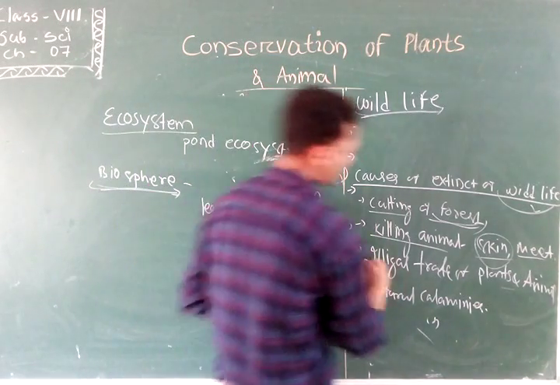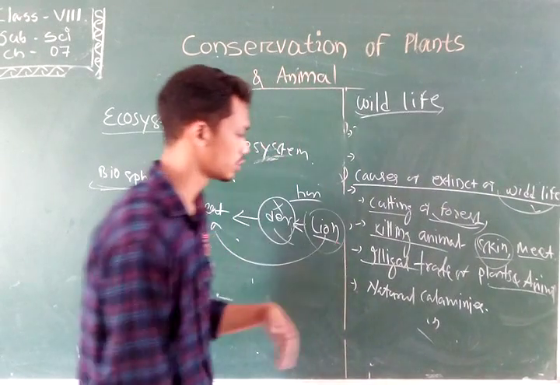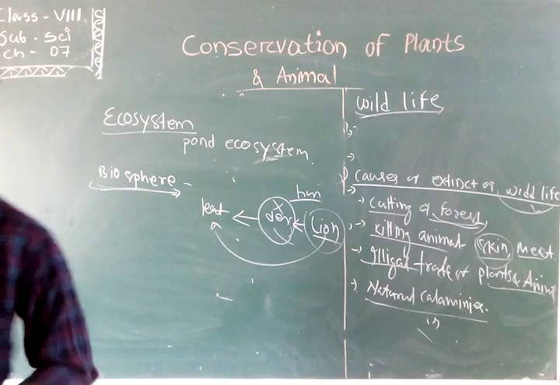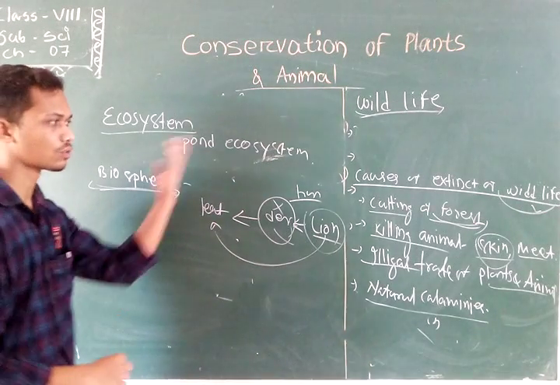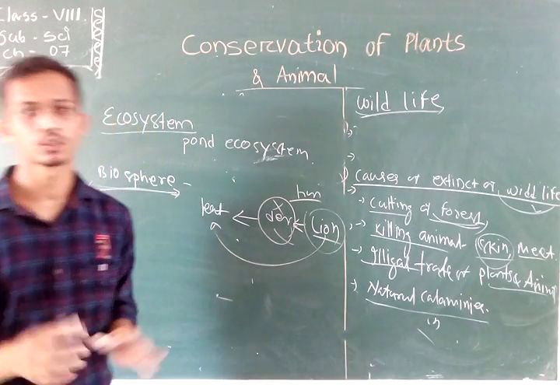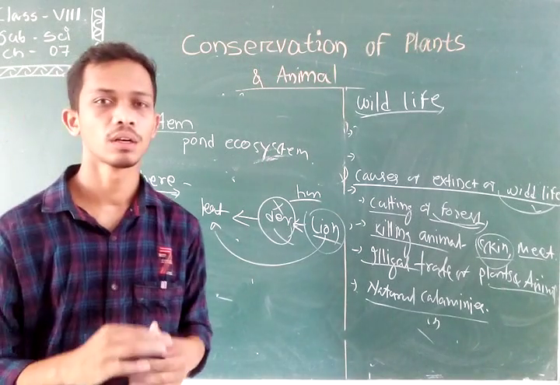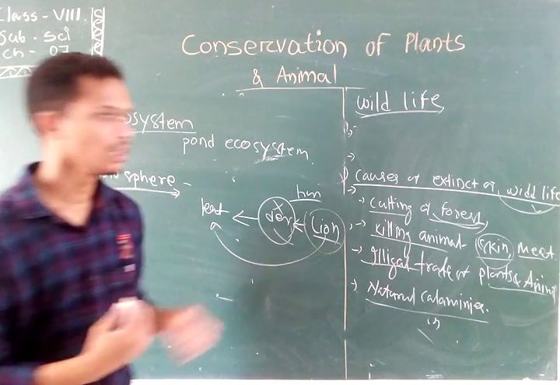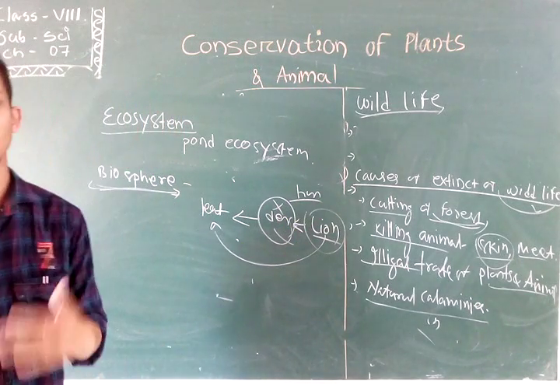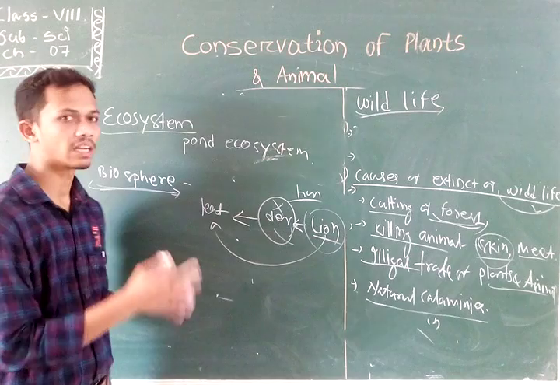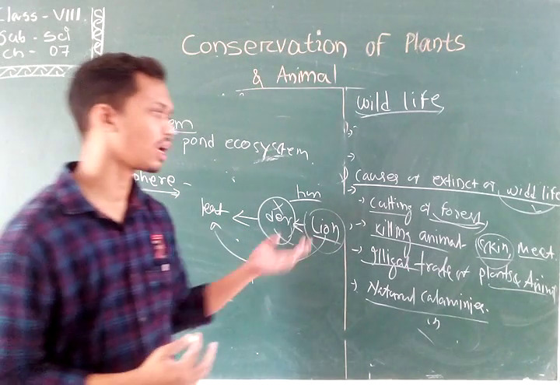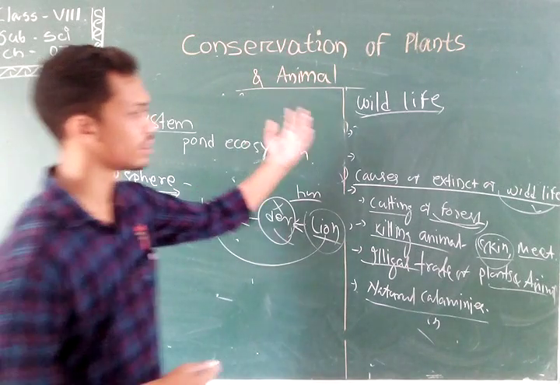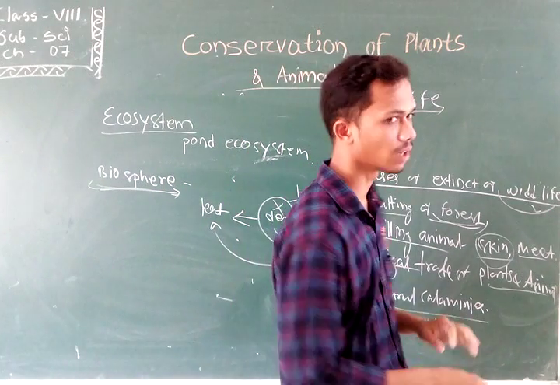Next, illegal trade of plants and animals. Next, natural calamities such as drought and forest fire, and as a result the wild animals are also affected. To take an example of global warming, if the temperature increases in the polar region, the polar bear will feel uncomfortable in an unsuitable environment. As a result, the number of polar bears will decrease day by day. In this way, various causes lead to the extinction of wildlife.